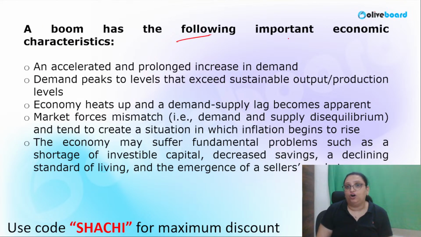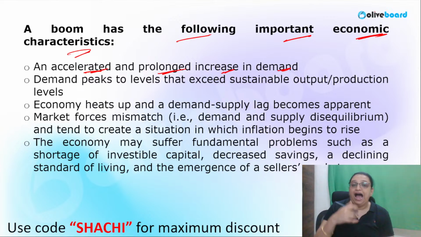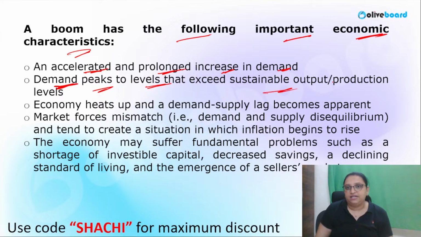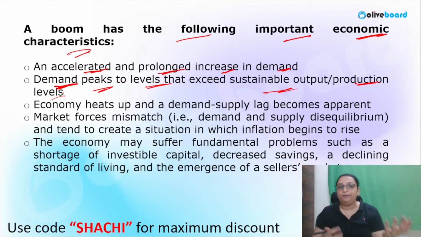The boom has the following important economic characteristics. What are the important economic characteristics of boom? An accelerated and prolonged increase in demand. Basically, it will accelerate and increase the quantity of demand in the market. The demand peaks to a level that exceeds sustainable output and production levels. Basically, demand will be more than the supply.